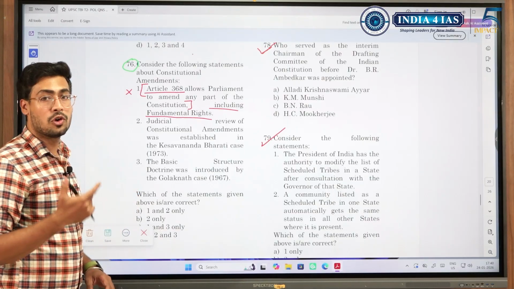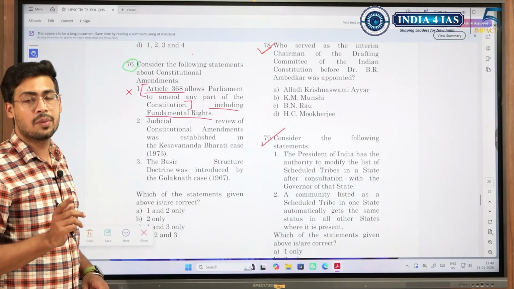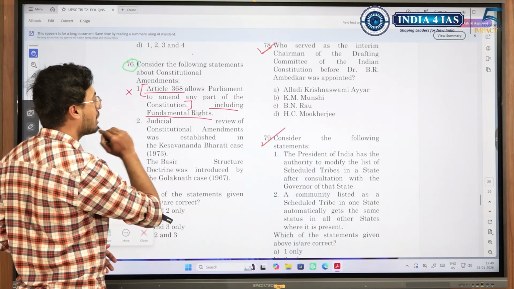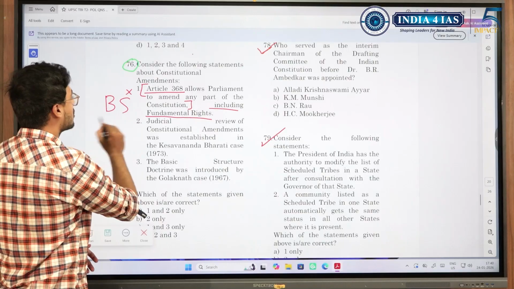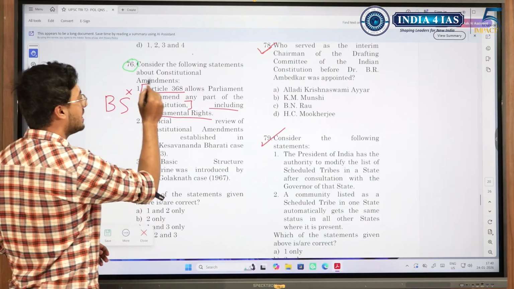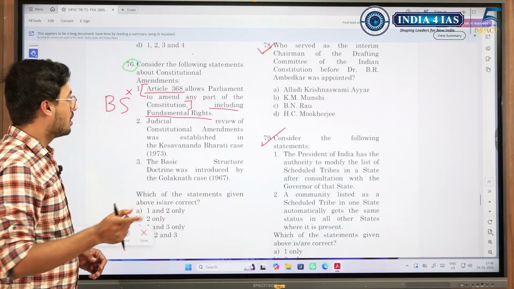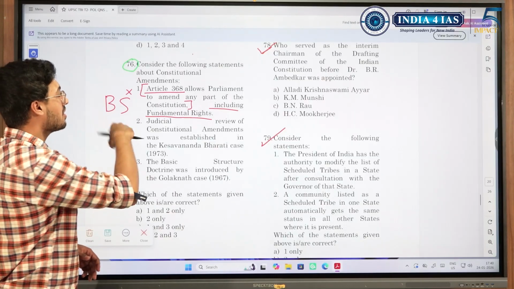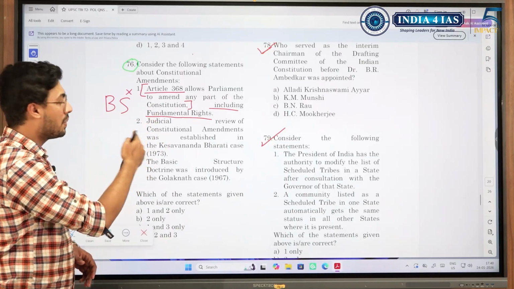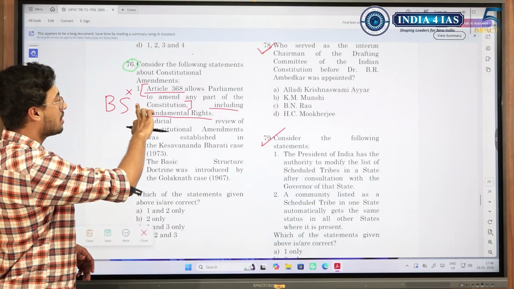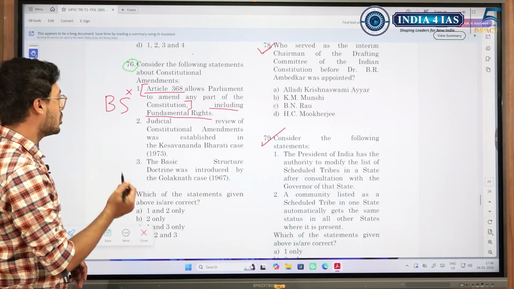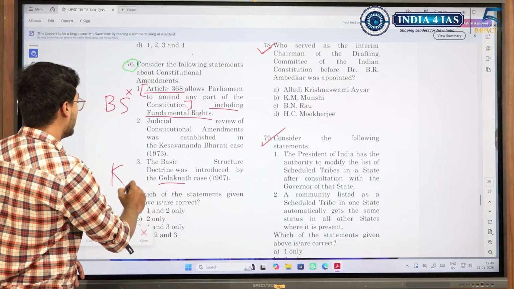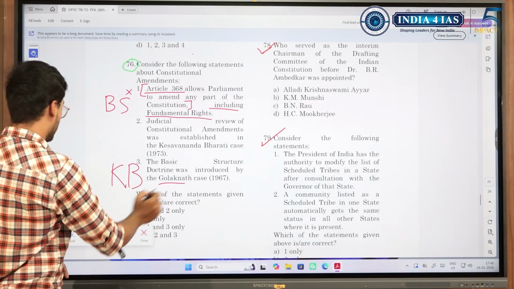Because Supreme Court, through its basic structure, has limited the amending power of the Parliament. Fundamental rights, yes, it can be amended, but not everything, because there is basic structure. So this becomes wrong. But if this sentence was directly copy pasted from a book, then this would have been correct, because they would have given an earlier reference that apart from basic structure, then they would have given this. So this person might have picked this question directly. So he had given the statement to be correct, but it's false. Judicial review, simple thing. Basic structure, introduced in Keshavananda Bharati, 1973. Moving on.